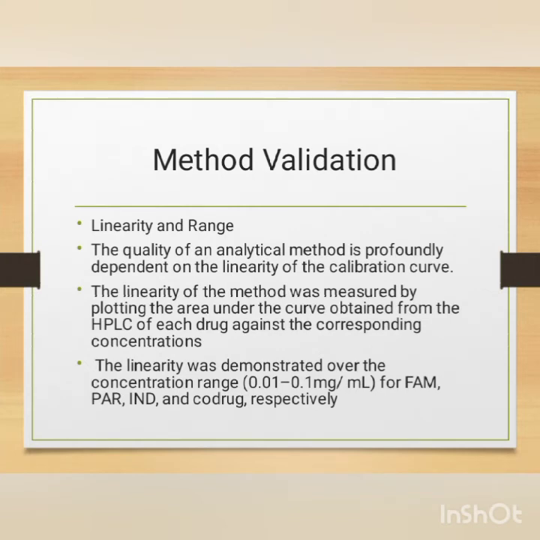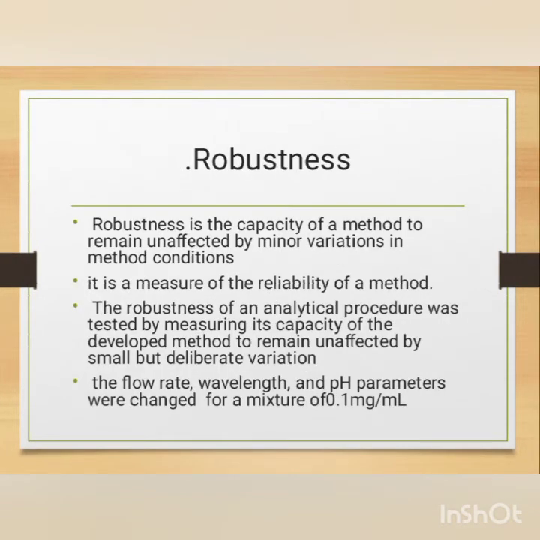Now we are going to study robustness. What is robustness? It is the capacity of a method to remain unaffected or unchanged by external changes. For example, if we change pH or other things like the mobile phase, this change cannot affect our whole system. So robustness is the capacity of a method to remain unaffected by minor variation in method conditions. Actually, it is the measure of reliability of a method.